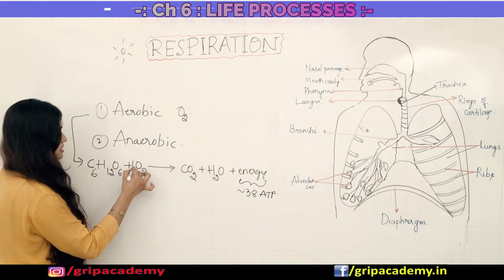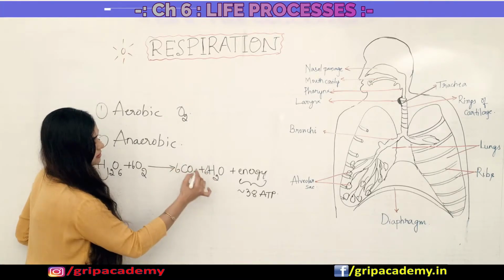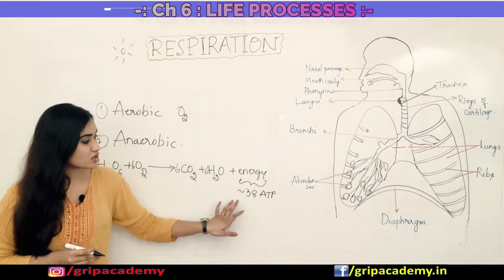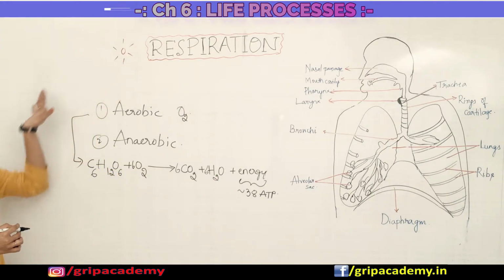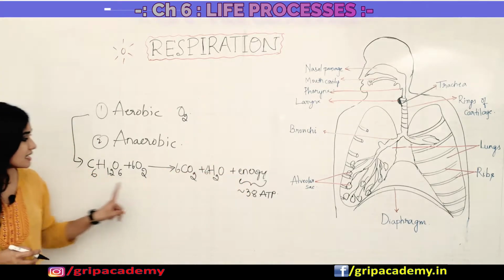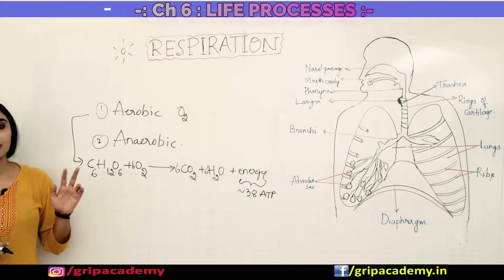It uses 6 molecules of oxygen to liberate 6 molecules of carbon dioxide and 6 molecules of water along with the liberation of energy. So this is how the equation of aerobic respiration looks. What I have written, this equation will not exactly happen like this. This actually happens in two main steps.